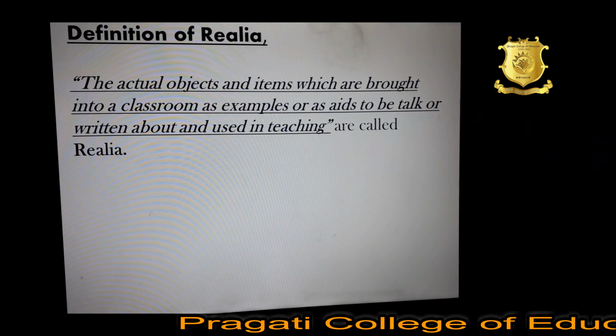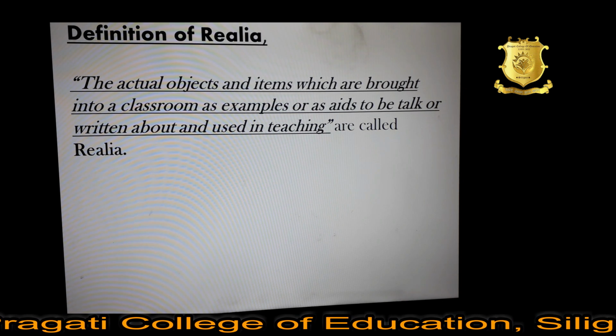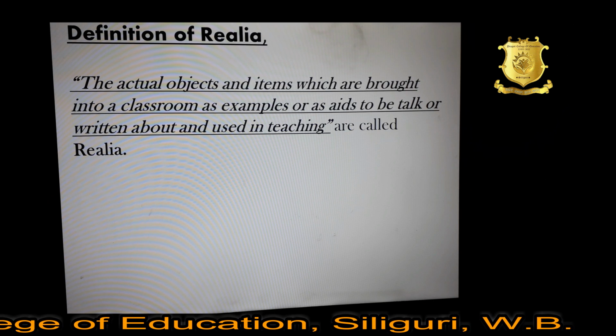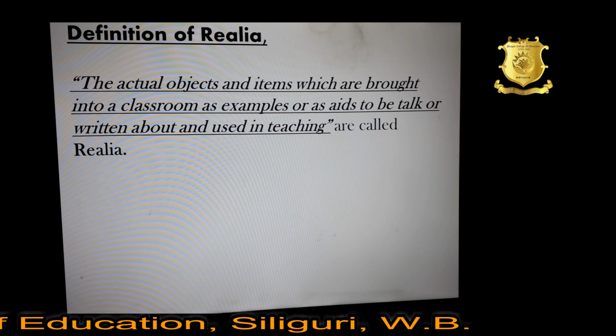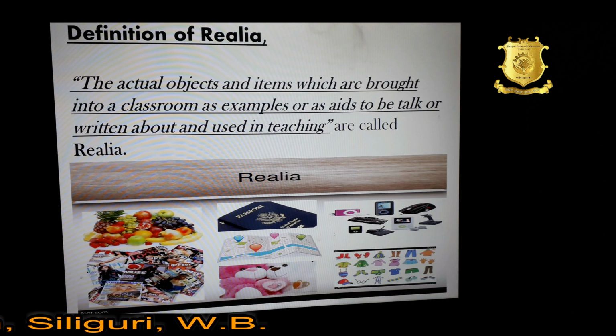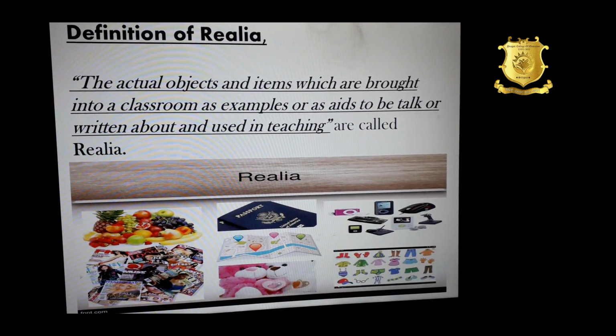Definition of realia. Realia can be defined as the actual objects and items which are brought into a classroom as examples or as aids to be talked or written about and used in teaching. So, realia are real objects which are introduced into the classroom for teaching purpose. They are used to illustrate meaning more clearly, clarify concepts and make a situation more meaningful. For example,